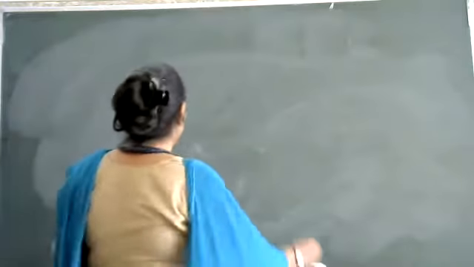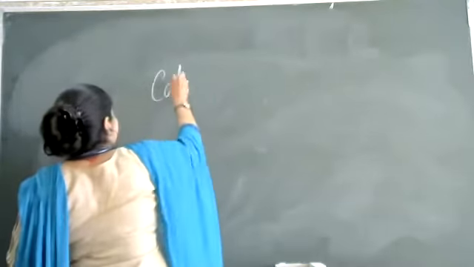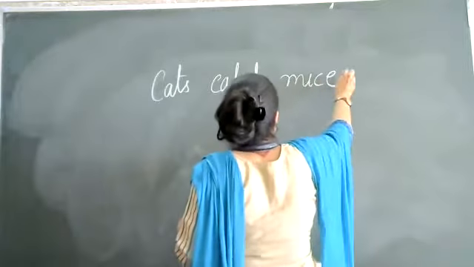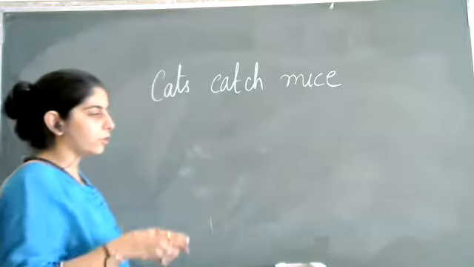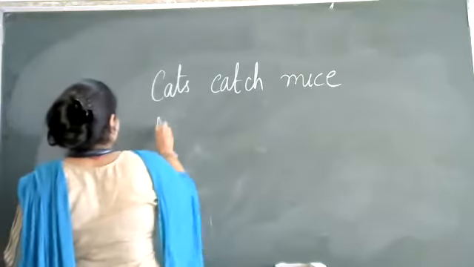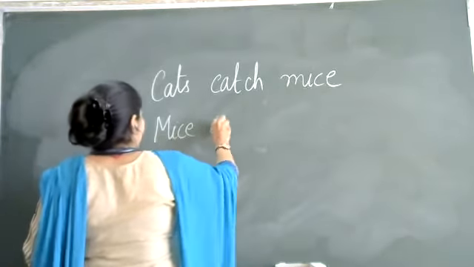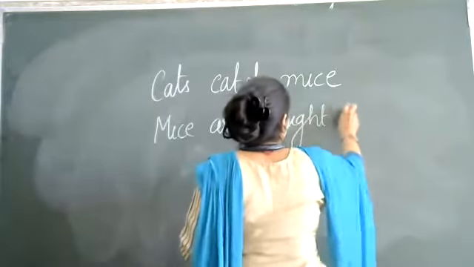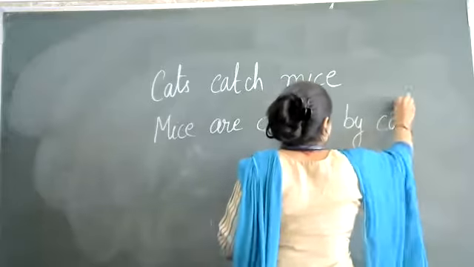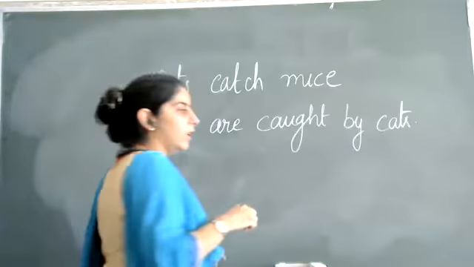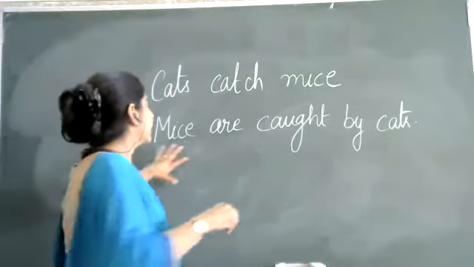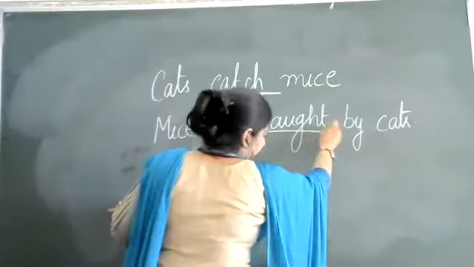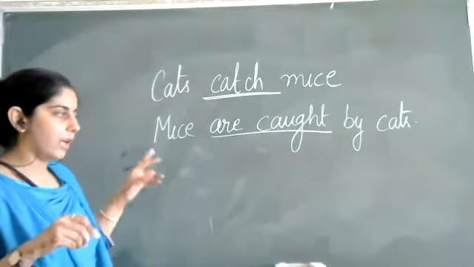For example, the example which we took in the last class, cats catch mice. This sentence, when we have to change into passive, will become mice are caught by cats. This is what it will change into. Now what we need to see is that the verb which is catch here has changed into are caught.